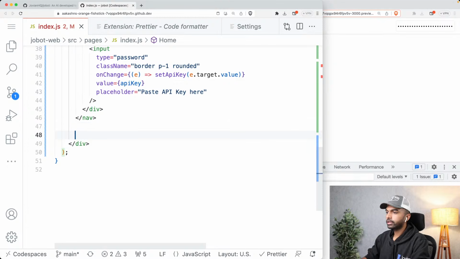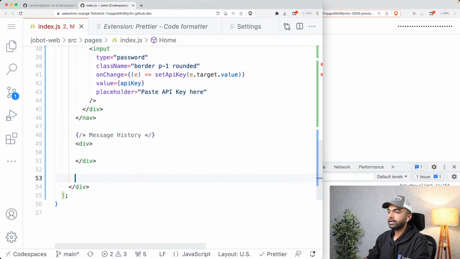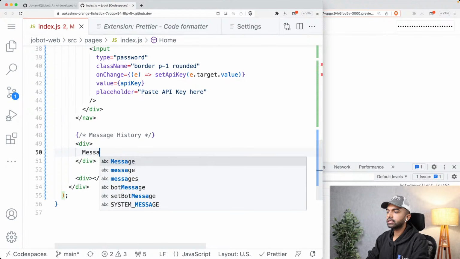All right, now below the nav, let's create another div. This div is going to be our message history. So let's add a comment here called message history, and then let's create another div and put in the words message history here.